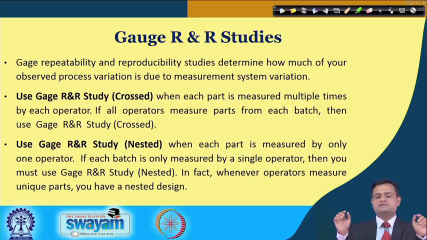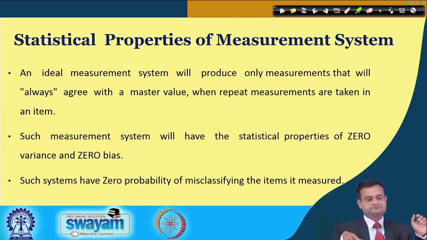If all operators measure parts from each batch, then this kind of study is called gauge R&R crossed. In the other version, nested, each part is measured by only one operator. If each batch is only measured by a single operator, then you must go for gauge R&R nested kind of study, and as the operator measures unique parts, you have a nested design.